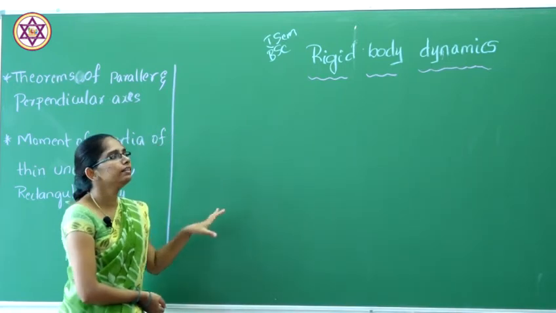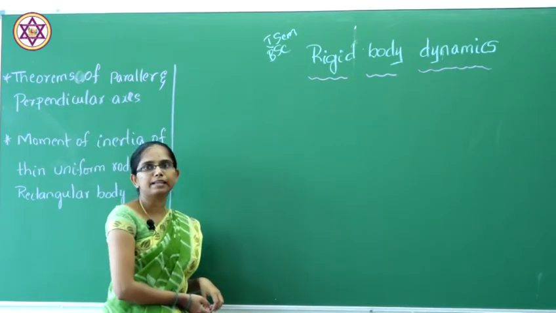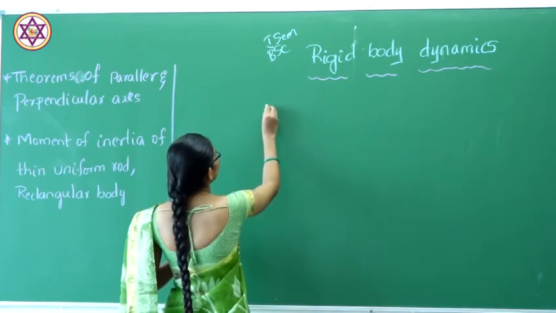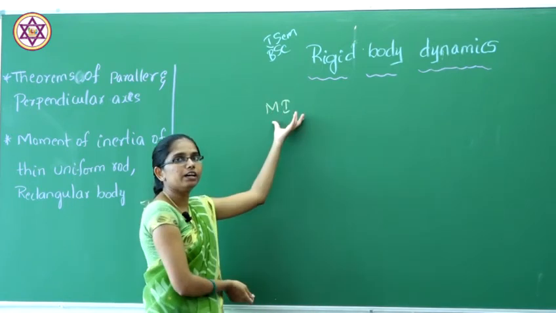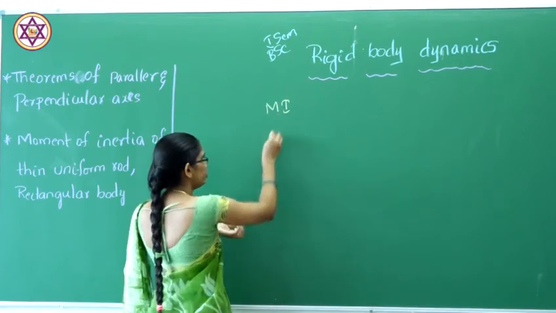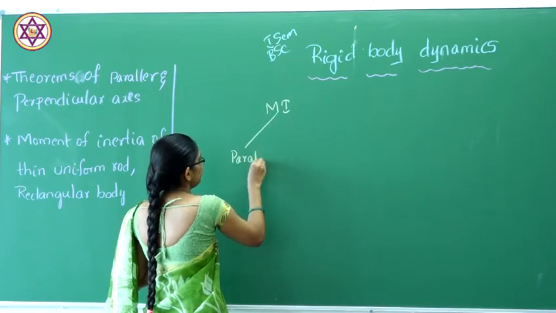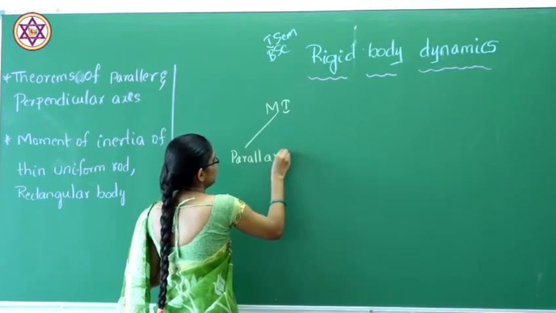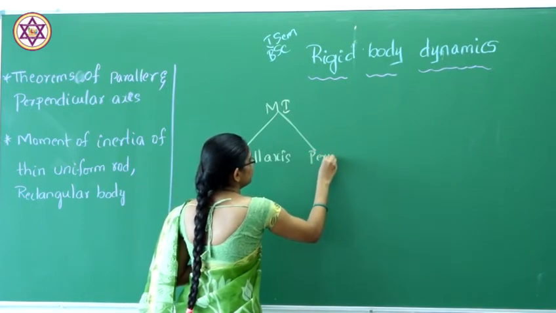First one will be the parallel and perpendicular axis theorems. So we know the moment of inertia. We divide the moment of inertia theorem into two parts, that is for the parallel axis and for the perpendicular axis.